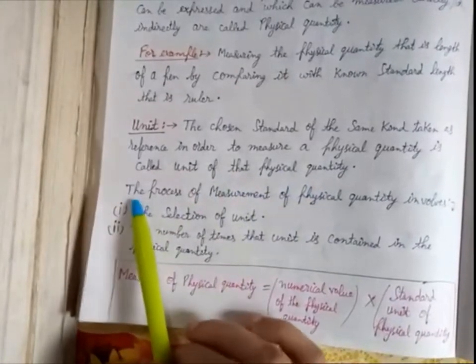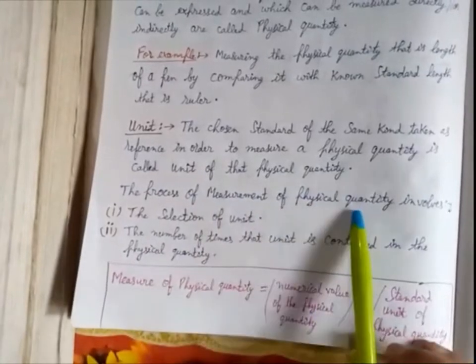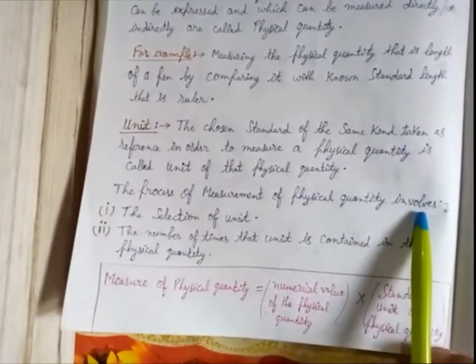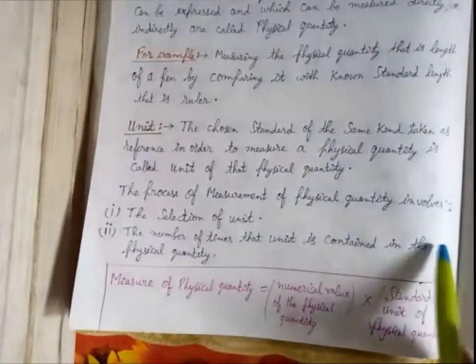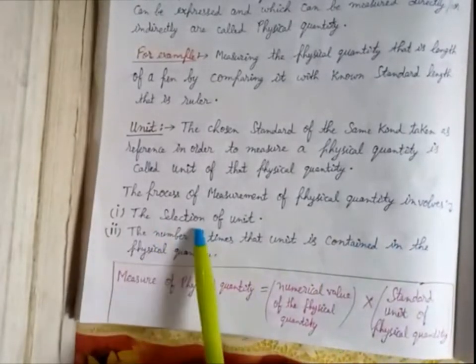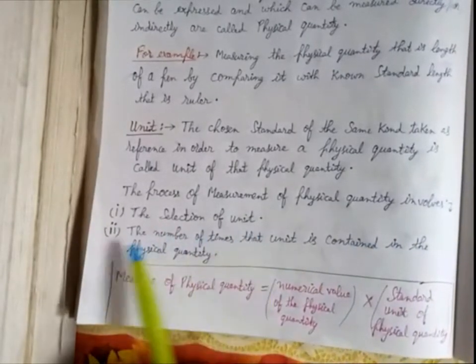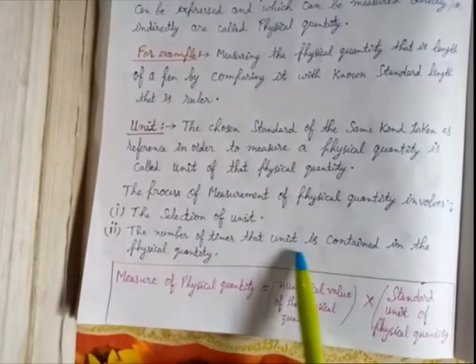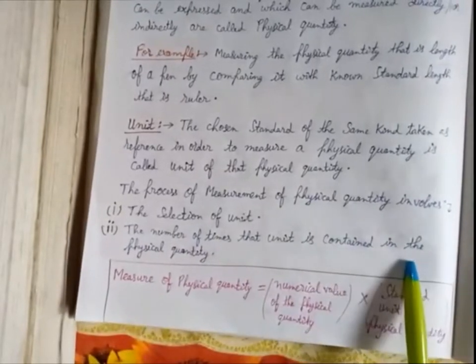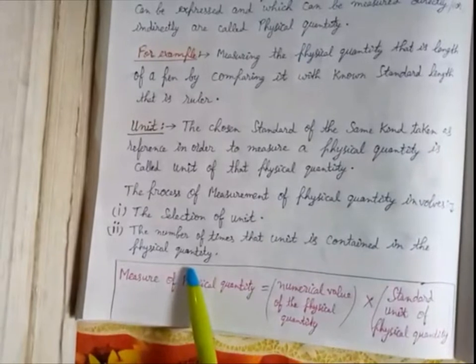Now the next thing is that the process of measurement of a physical quantity involves two things. First is the selection of the unit. Second, the number of times that unit is contained in the physical quantity.